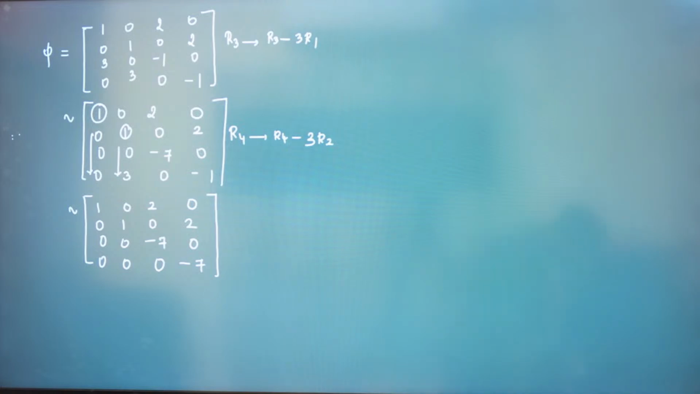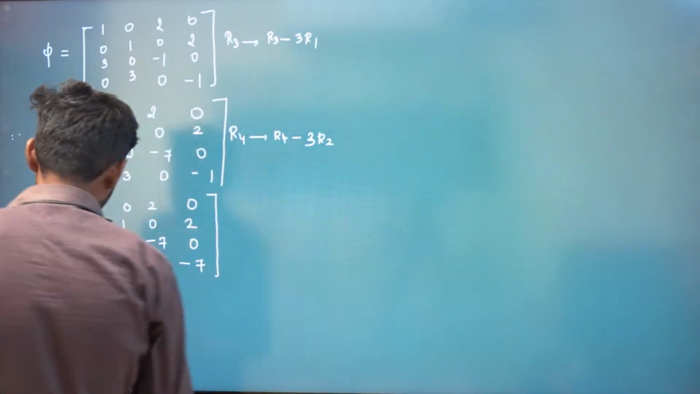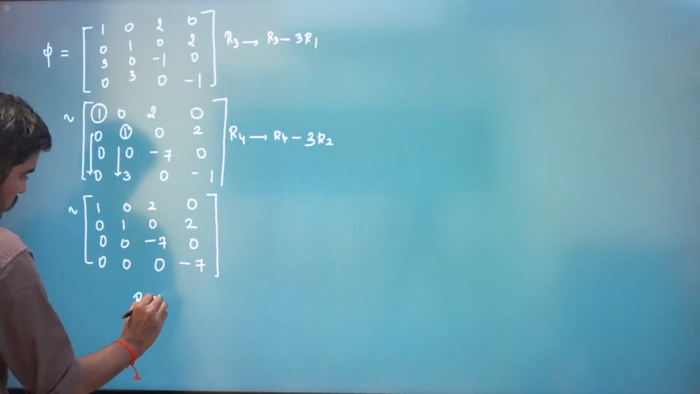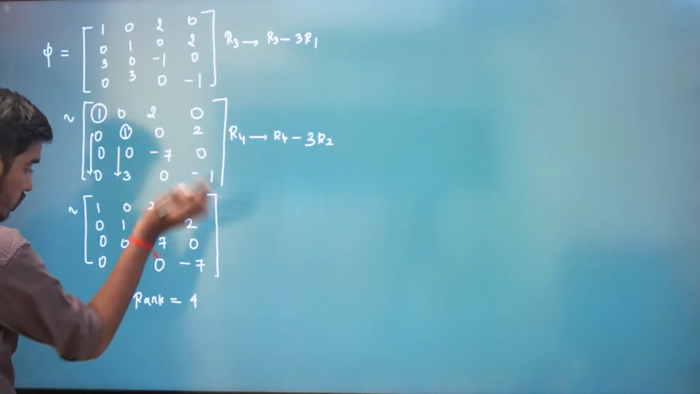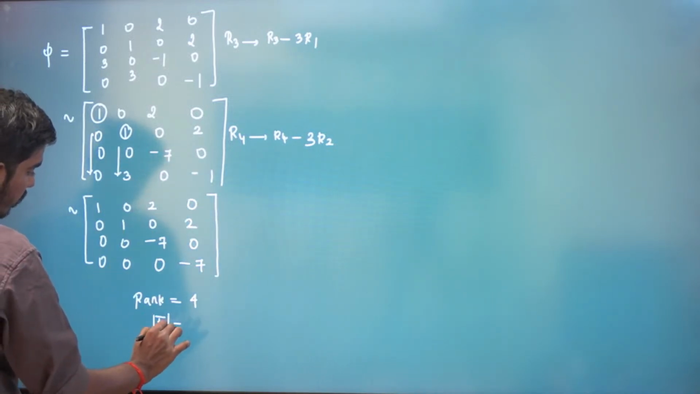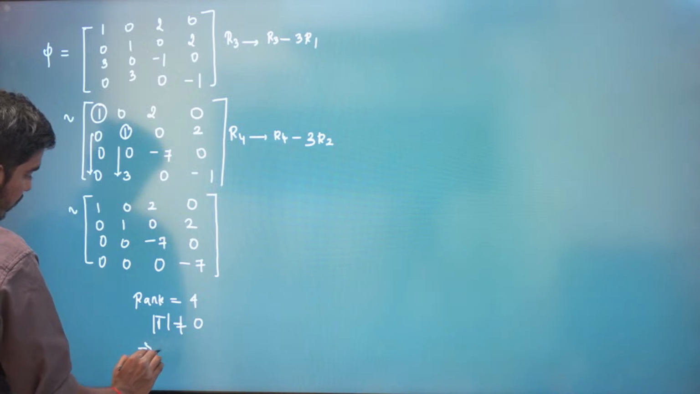So you can see rank of A is equal to what? 4. If rank is equal to total dimension, surely determinant of T will not be equal to 0. So that means T is invertible.